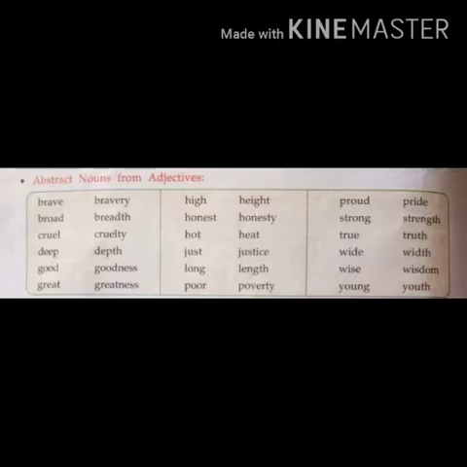Let us see how we can form abstract nouns from adjectives, verbs and common nouns. A few I will read for you, and you can go through the video or your textbook, that is page number 4. Let's see how an adjective becomes an abstract noun. Brave becomes bravery. Understood? It becomes an abstract noun. Then broad becomes breadth. Then cruel, cruelty. Deep, depth. This is how adjectives are changed into abstract nouns.